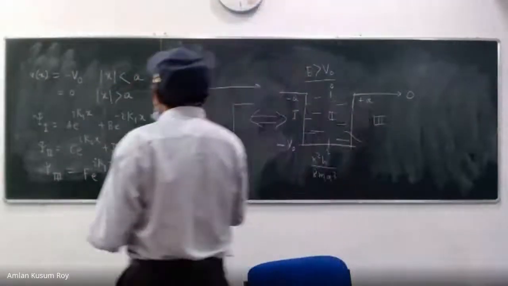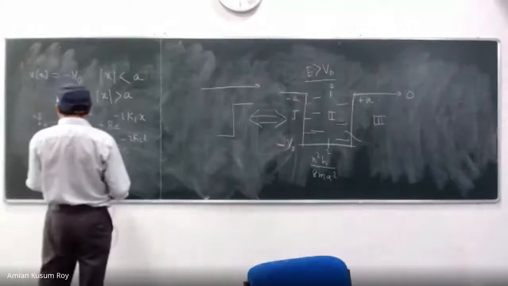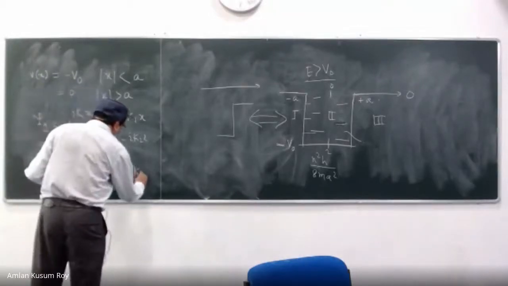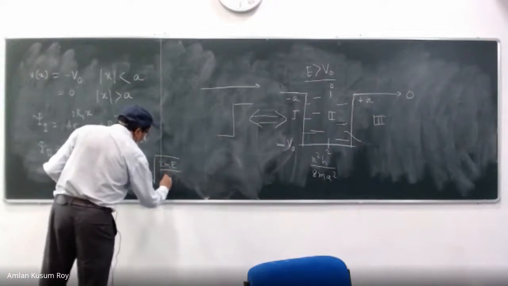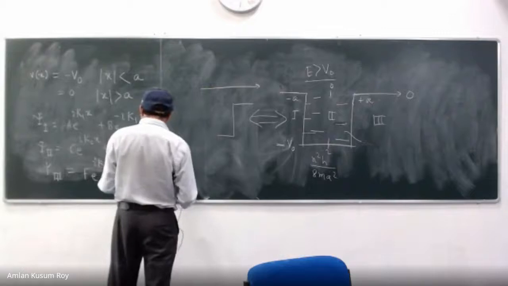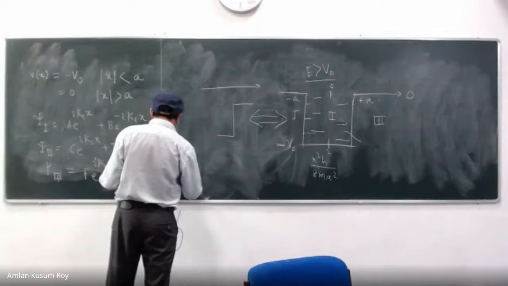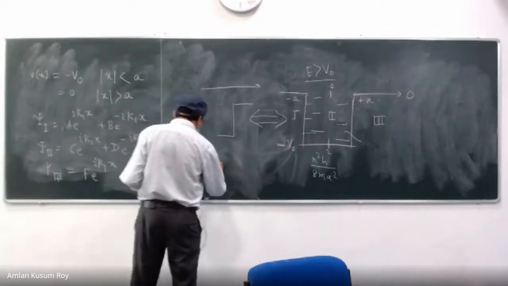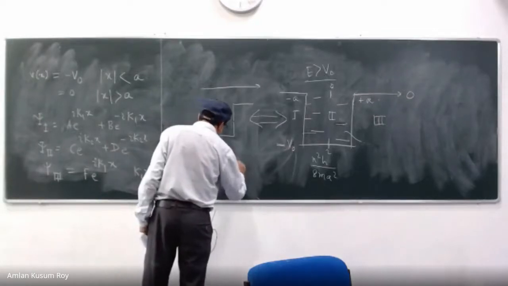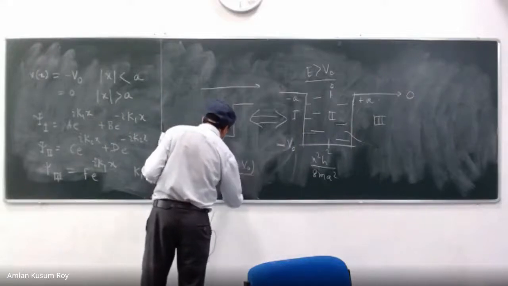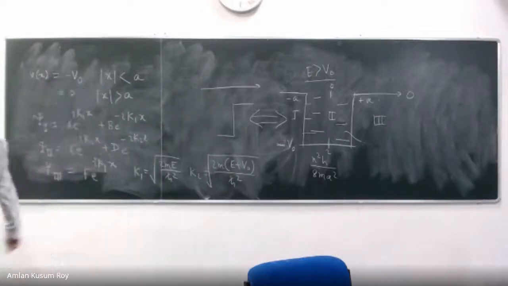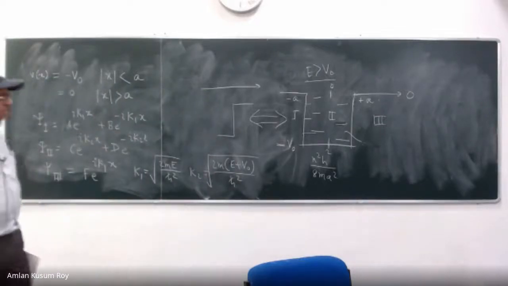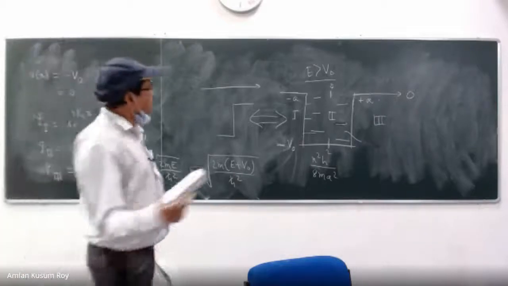So let us also give the expressions for k1 and k2. k1 is root over 2mE over h-cross square, and k2 is root over 2m(E plus V0) over h-cross square. So the rest is a little bit of manipulation again.